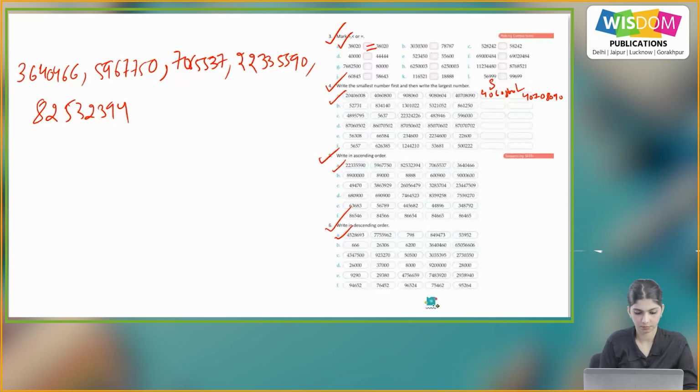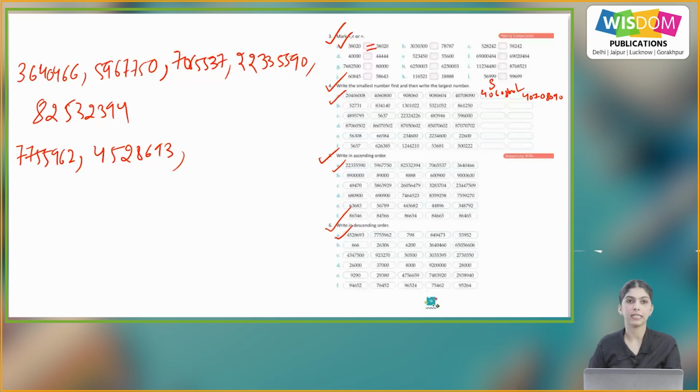A part, so we have 7755962, then 4528693, 849473, 53952, and at last 798. So similarly, you will do the rest of the parts on your own.